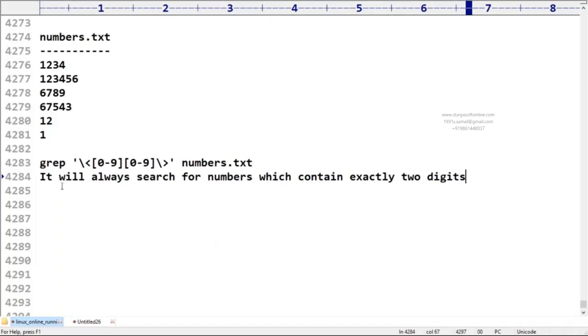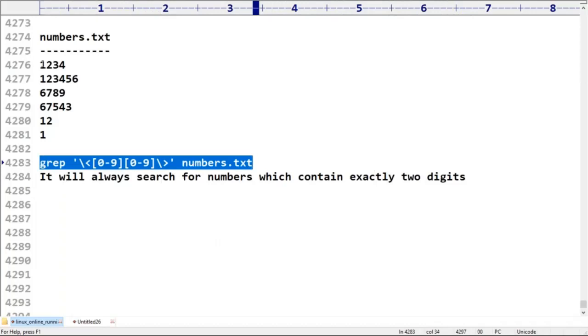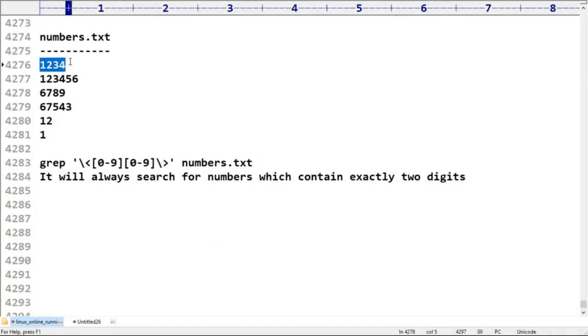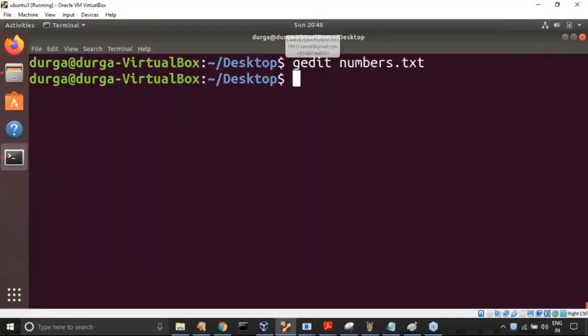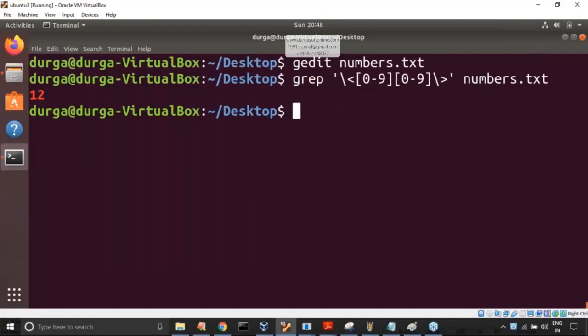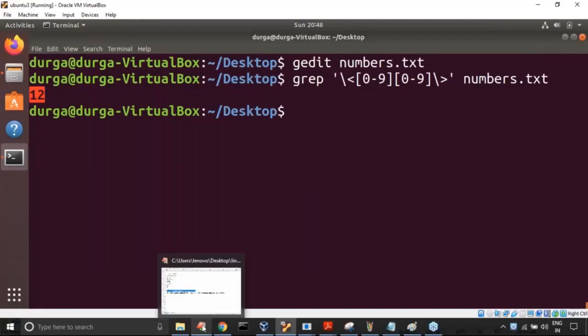So which number is going to be matched as per this command? The first one is not matched because it is a word, but it contains four digits. The next is also not matched, but here it is going to be matched, and this one is not matched. Only one match will be there. What is that match? It is 1 2. Remember this very carefully. Any doubt? Please confirm.